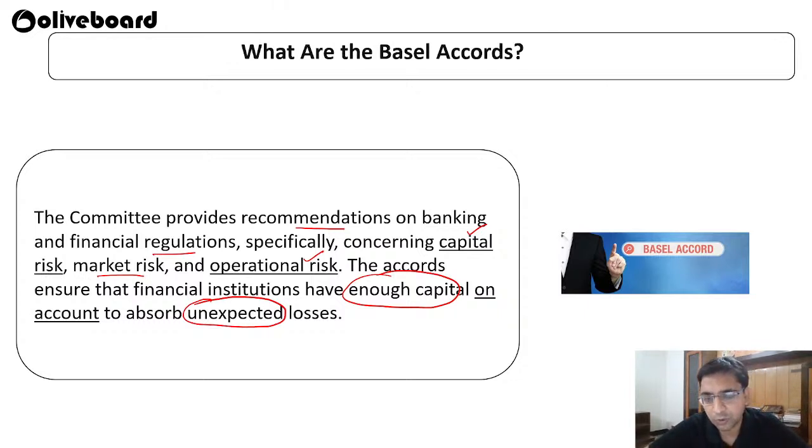It should not be that all of a sudden, if some kind of market risk has happened, the bank goes into a totally non-performing state, shows too many losses, and shuts down. No, we do not want that. That is why the Basel Accord and Basel Committee guide the banks on operational risk, capital risk, and market risk, so that they have enough capital in their accounts to absorb any kind of unexpected loss.